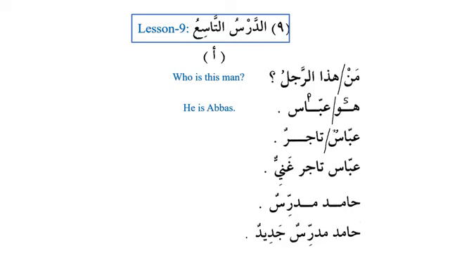Because we know that subject is marfu and predicate is also marfu, both of them have to be marfu. So we say Abbasun tajirun. Abbas is a merchant. Now, here we only know that he is a merchant. But if we want to say that he is a rich merchant, now what is rich? Rich is an adjective, right? Even if we don't know in Arabic, like ghaniyun is adjective, but in English, alhamdulillah, we know that rich is an adjective. And what happens now? We say Abbasun tajirun.